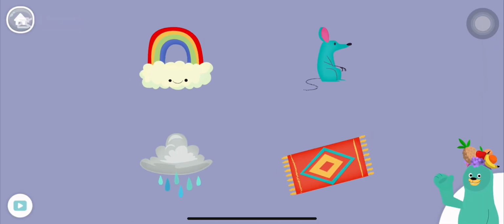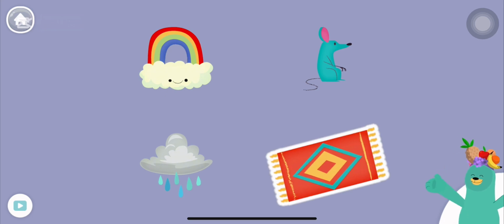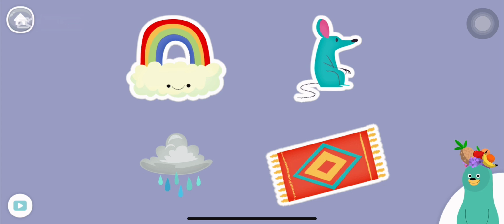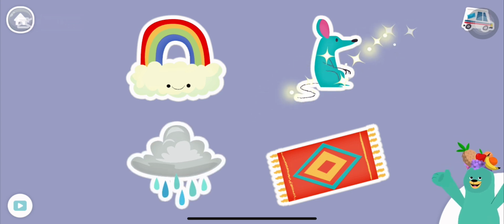All of these things start with the R sound. Tap them all and listen to the R sound at the beginning. Rug, rat, rainbow, rain. Good job!